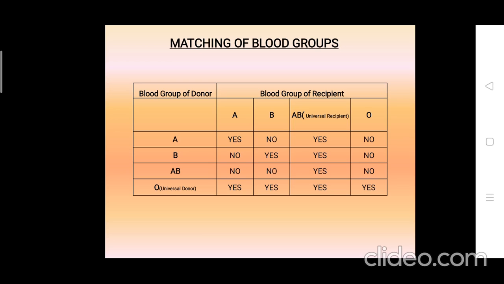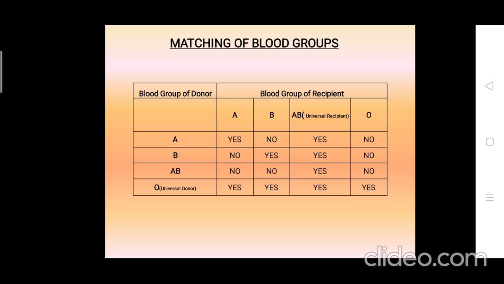The person having blood group B can give blood to a person having blood group B as well as AB. A person having blood group AB can give only to a person having blood group AB. A person having blood group O can donate blood to A, to B, to AB and also to O.